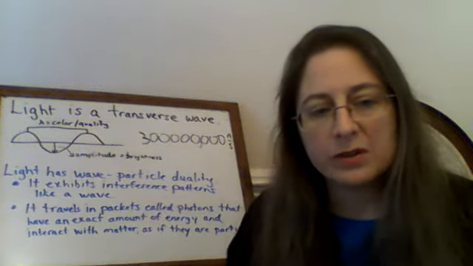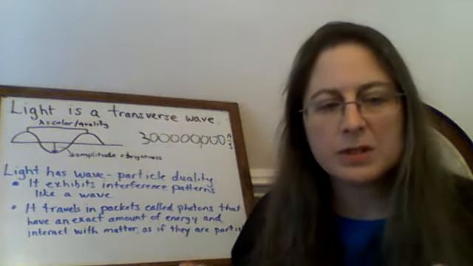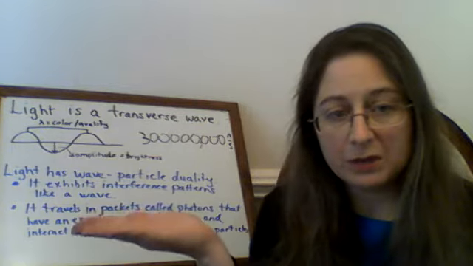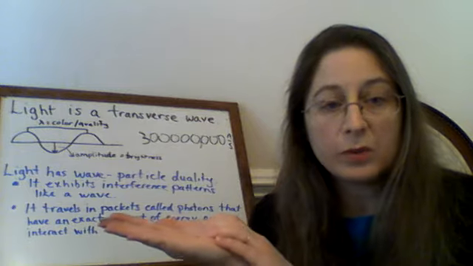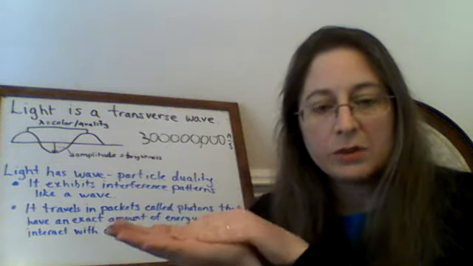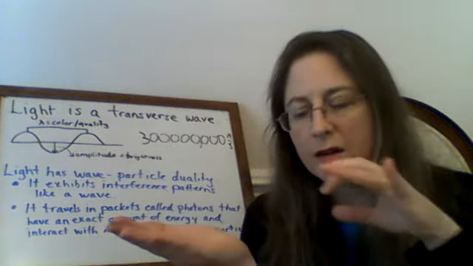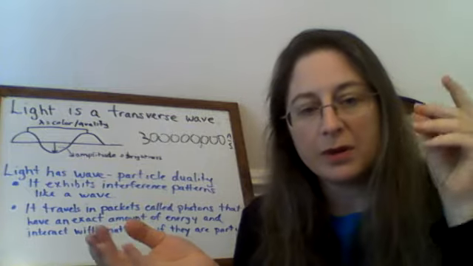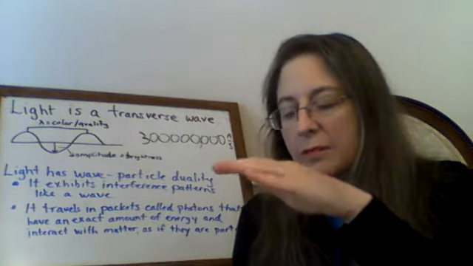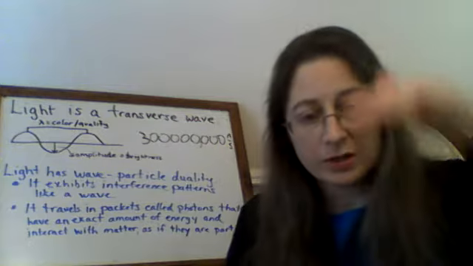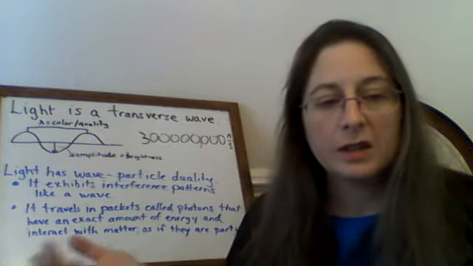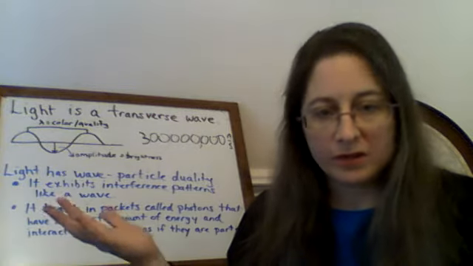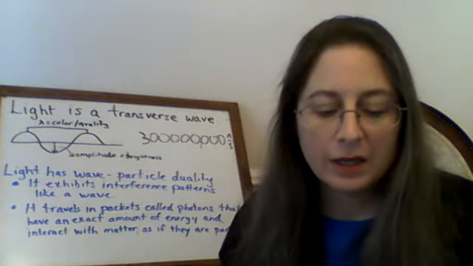And one way that is also demonstrated is if you take a piece of metal and you shine light with a high enough frequency on that metal, then electrons are liberated from that metal immediately. And that's called the photoelectric effect. And it shows that light behaves like a particle striking the metal and causing electrons to fly off of the metal.